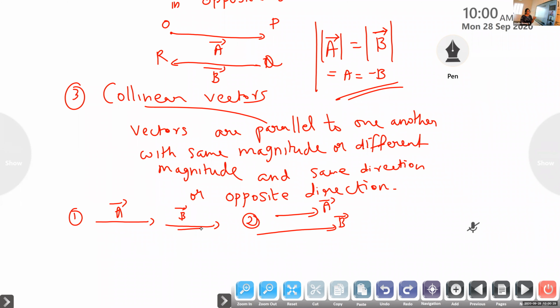Another collinear case is opposite direction. So you can write one is like this, one is like this. What does it mean? One is a negative vector, another one is a positive vector, but they both are moving parallel to one another. They are in opposite direction. Magnitude is different, but still they are collinear vectors.